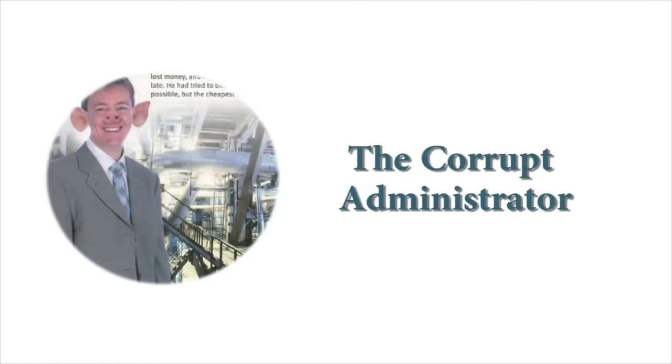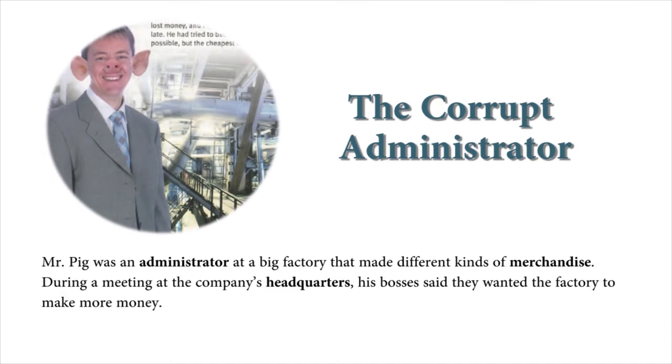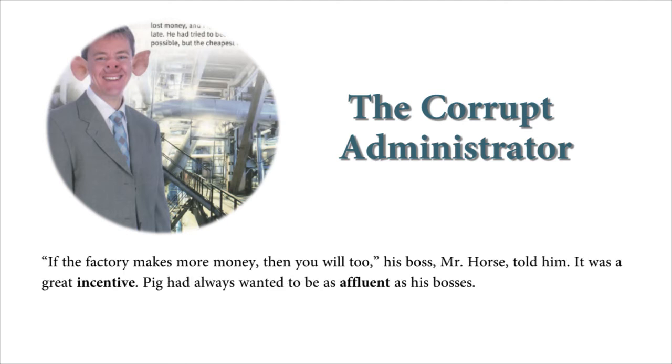The corrupt administrator. Mr. Pig was an administrator at a big factory that made different kinds of merchandise. During a meeting at the company's headquarters, his bosses said they wanted the factory to make more money. If the factory makes more money, then you will too, his boss, Mr. Horse, told him. It was a great incentive. Pig had always wanted to be as affluent as his bosses.